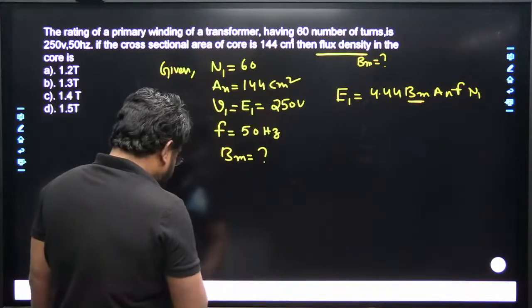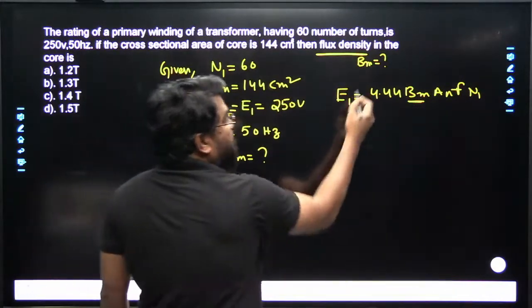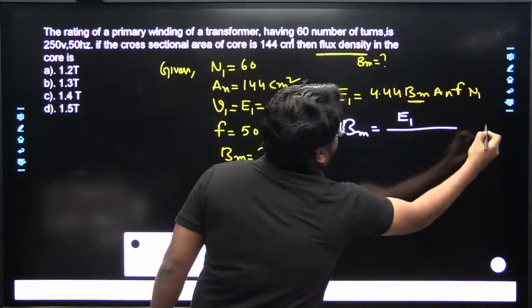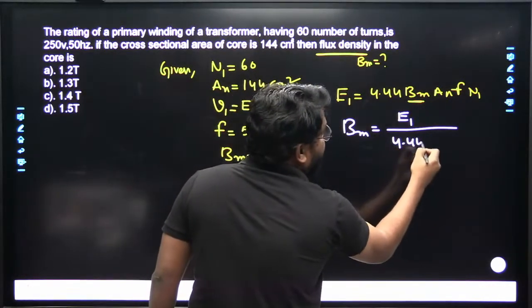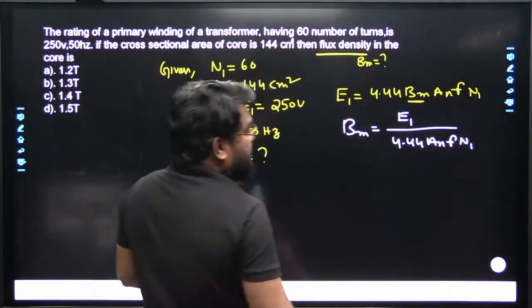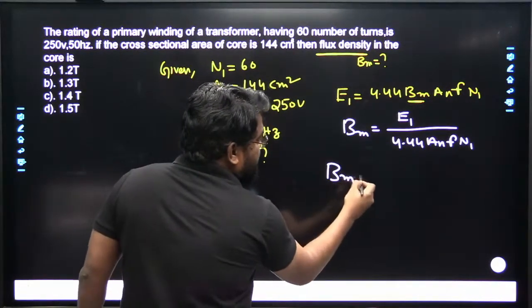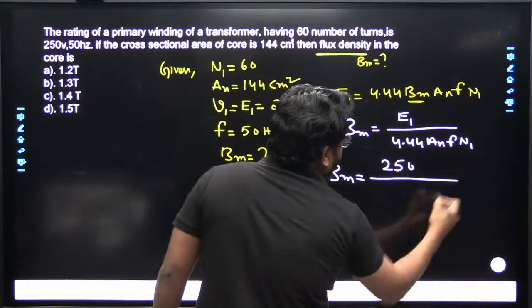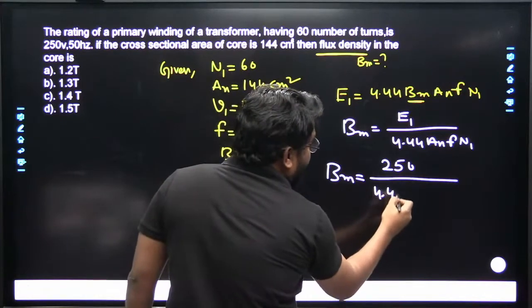The remaining parameters are given in this question. Therefore B maximum is equal to E1 divided by 4.44 A f N1. So B maximum is equal to 250 divided by 4.44,